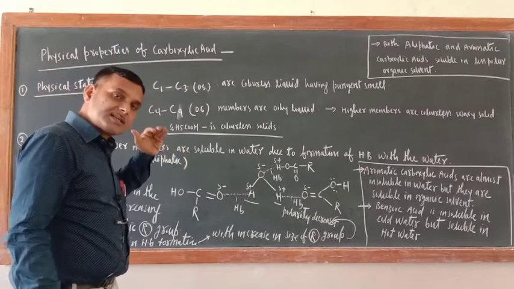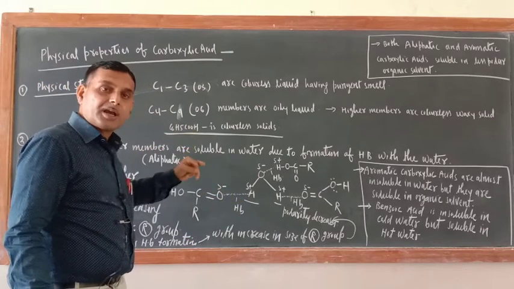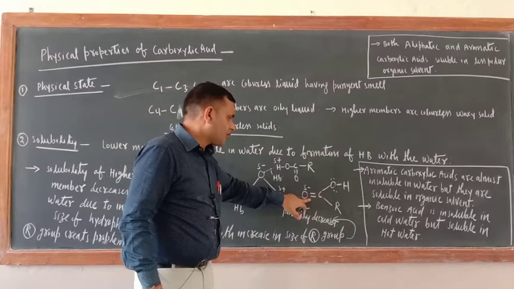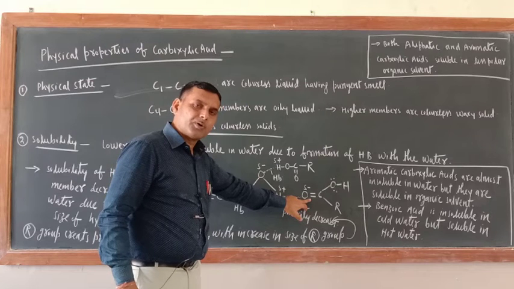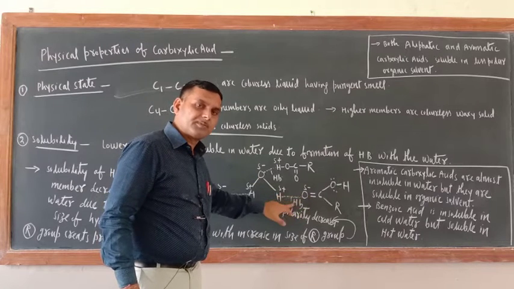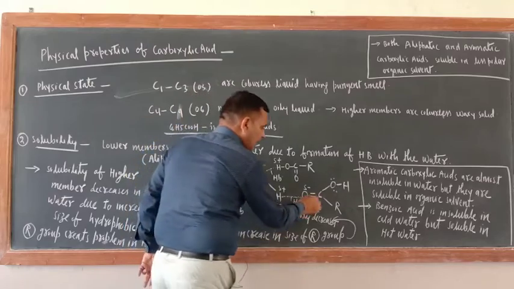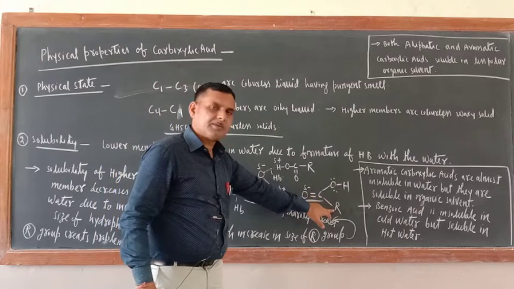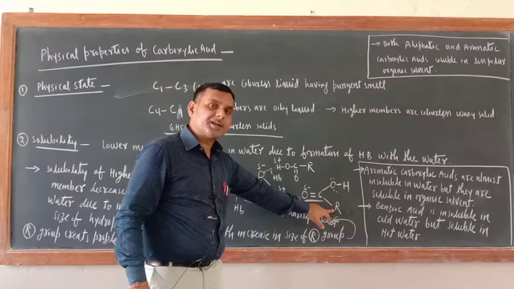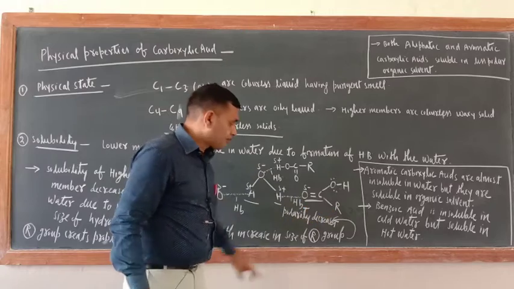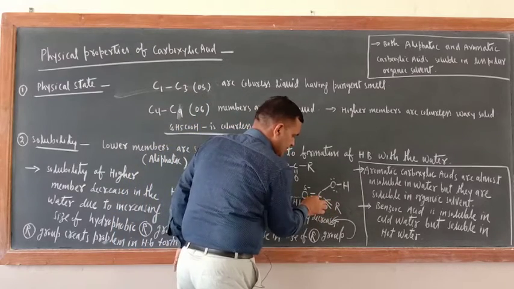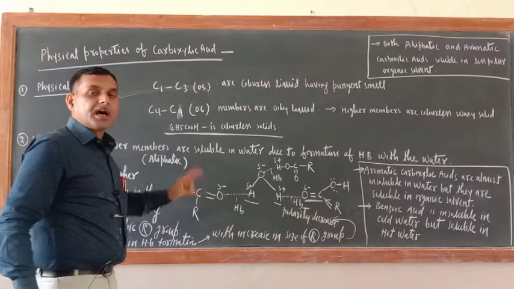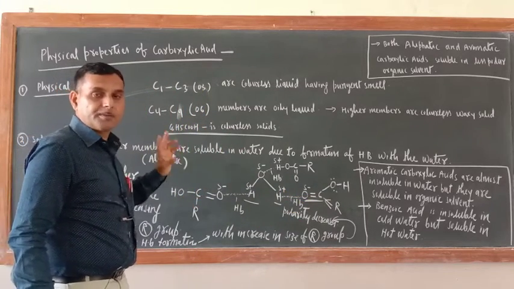Second reason, as the size of alkyl group increases, the polarity of CO group decreases. This is CO group. And this group is playing a very important role in the formation of hydrogen bond with the water. If this group is polar, then only it will form hydrogen bond with the water. So as the size of alkyl group increases, polarity decreases, because R group pushes the electron towards this carbon side, and decreases the polarity. So due to two reasons, higher members are not soluble in water properly.